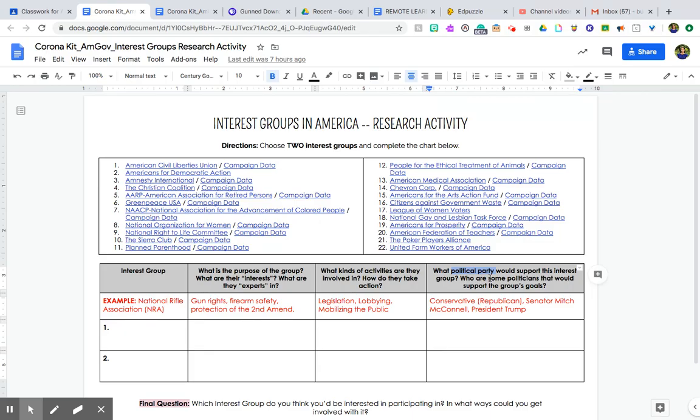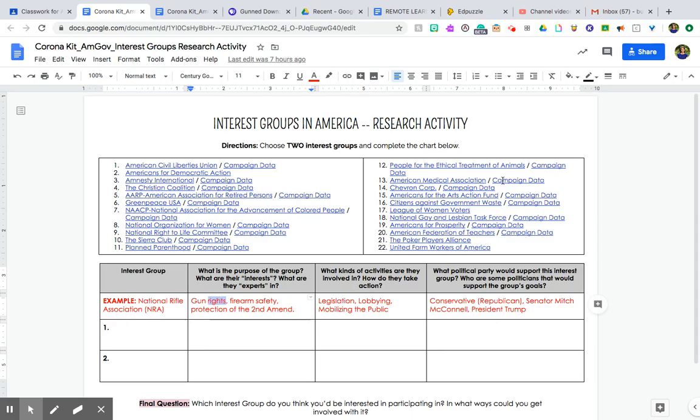So you can do that a couple of ways, okay? When you're looking at the purpose of the group, their interests, that might lead you toward a particular side of the political spectrum, right? Hopefully, as you guys remember from our talk on ideology, gun rights is typically associated with the conservative ideology, gun control, typically the liberal ideology, okay? So that is one hint.